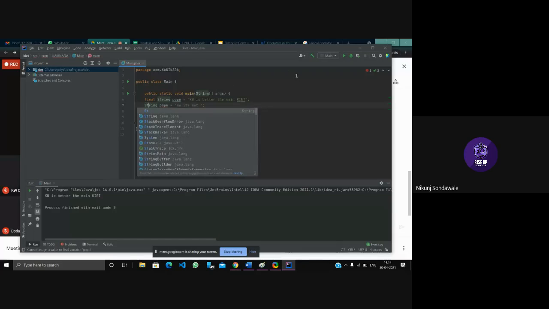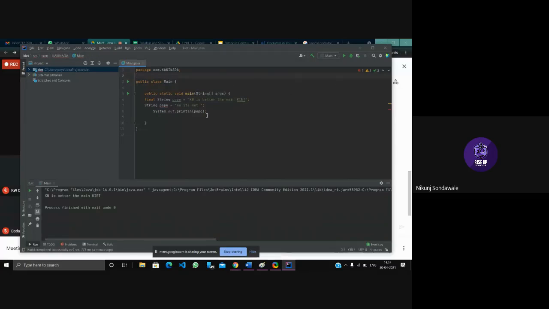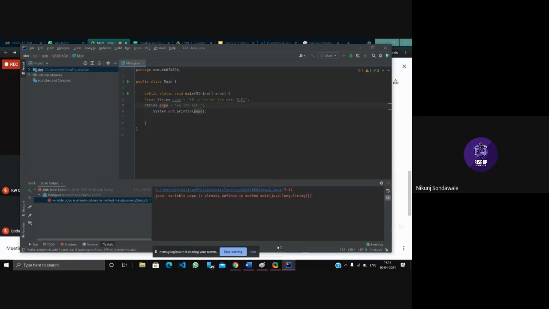Okay, so here we are with our data type. Now let's run this and let's see what output we get. It's building, see. So you can see the error: variable popo is already defined in the main method. So it's saying that a value for this variable popo is already declared.